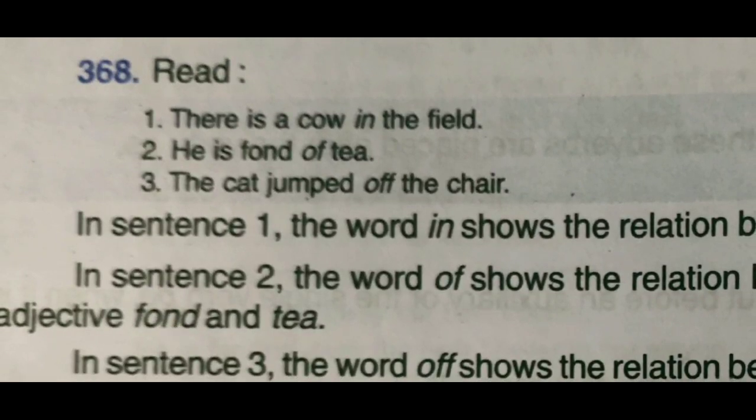Read the first sentence. There is a cow in the field. Second sentence, he is fond of tea. Third, the cat jumped off the chair.